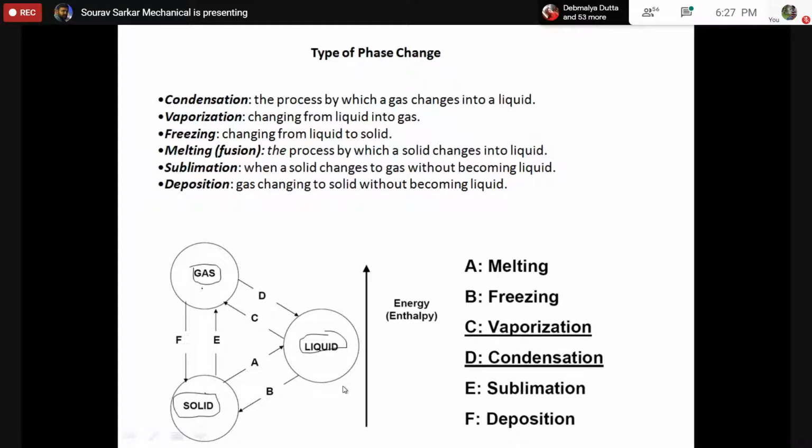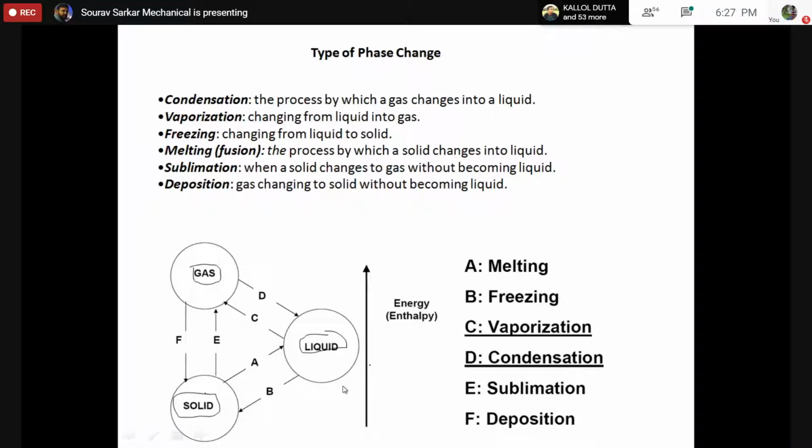The gas can be converted into liquid, or the liquid can be converted into vapor. Whenever the liquid is converted into vapor, we call this process vaporization. This is known to us, I'm just revising. And when the gas is converted into liquid, it is called condensation.